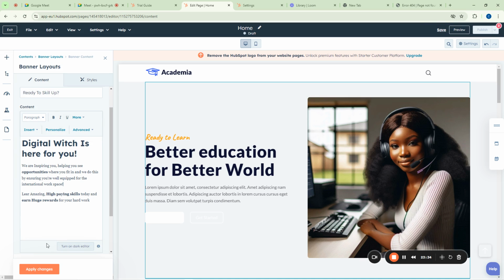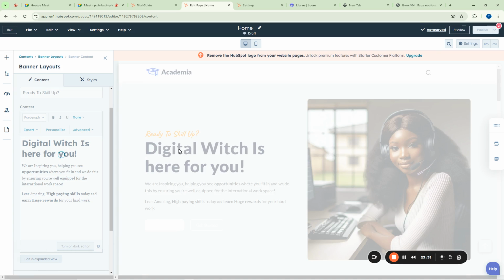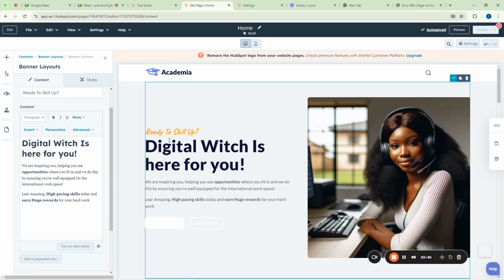What do I do next? Now I can say Apply changes. You see, it will now come in here. You see it now? "Ready to skill up? Digital Witch is here for you. We are inspiring you, helping you see opportunities where you fit in. And we do this by ensuring you are well equipped for the international workspace. Learn amazing, high paying skills today and earn huge rewards for your hard work."